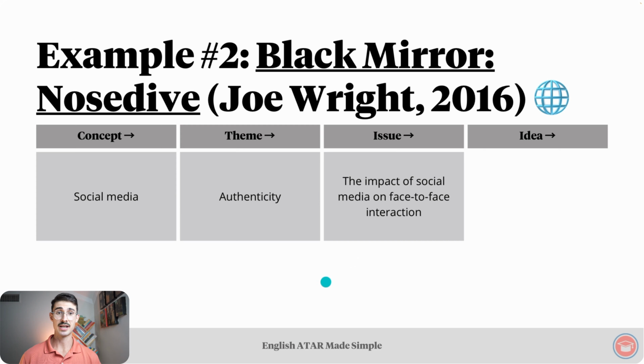An issue that is related to the theme of authenticity is the impact of social media on face-to-face interaction. Let me ask you this. Let's say you follow someone on Instagram who has 2 million followers. You see them in the street and you go up to them and have a chat. Do you think you would change the way you interact with that person knowing that they have 2 million followers? Personally, I'd like to say I wouldn't, but in reality, I probably would act a little bit differently knowing that they have some sort of fame on Instagram.